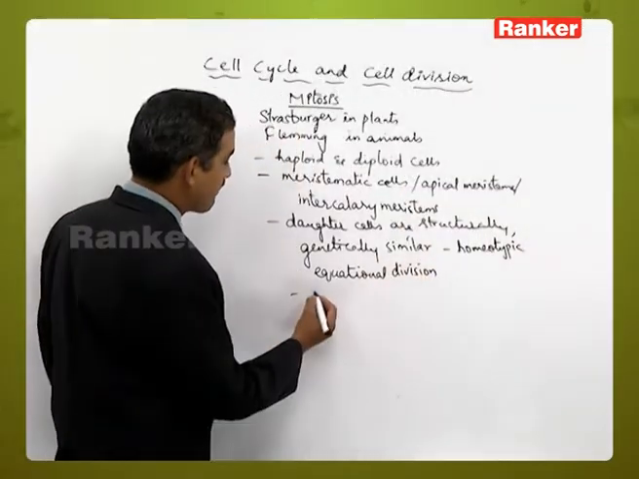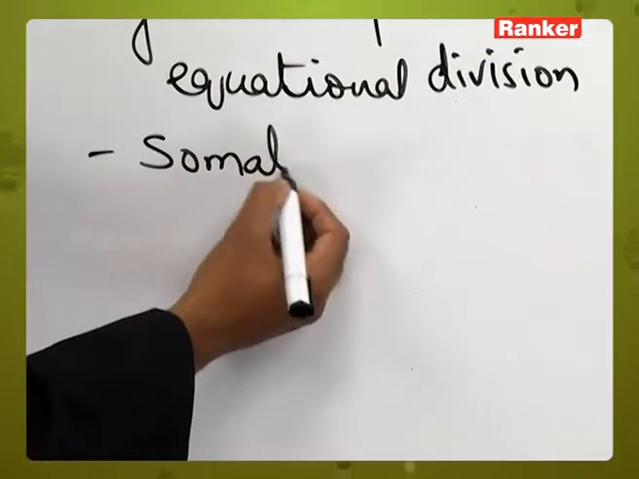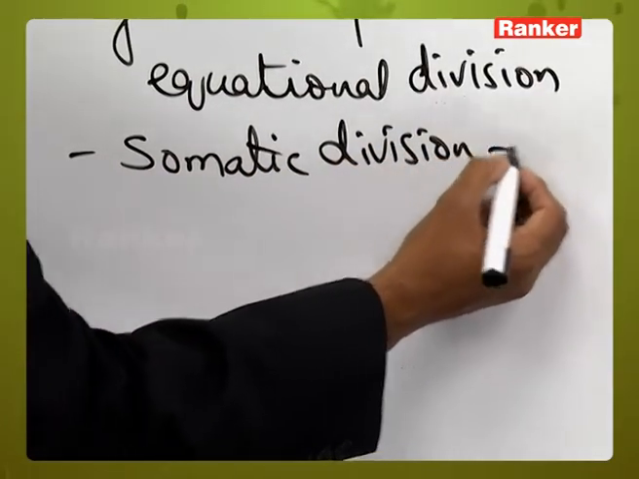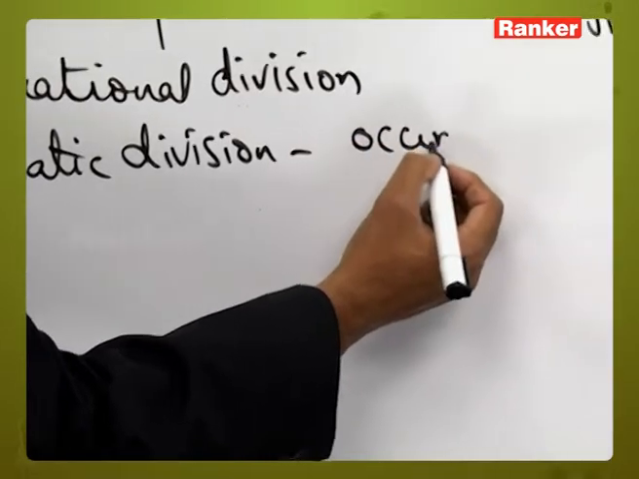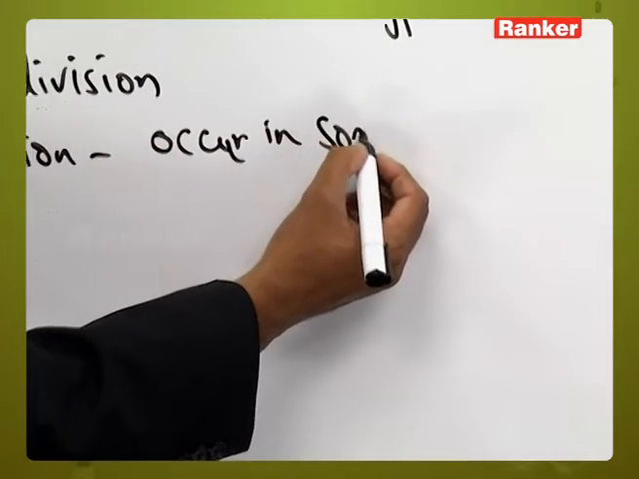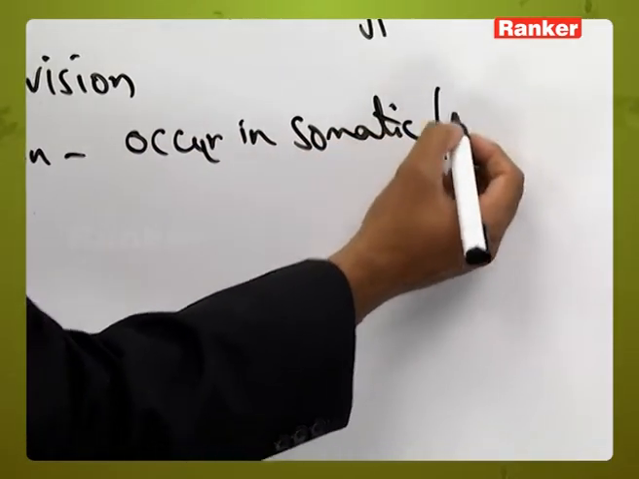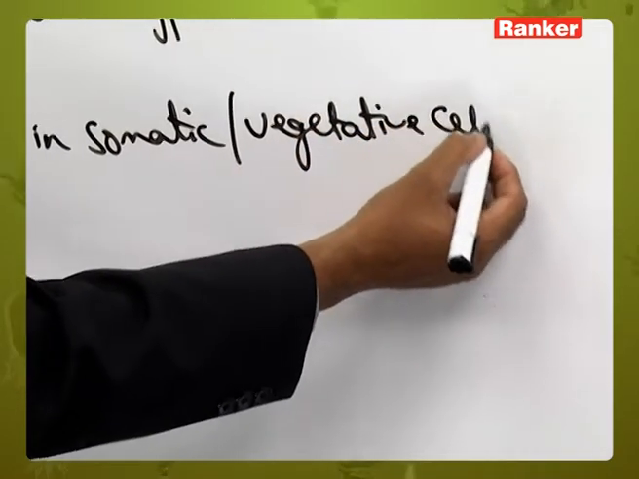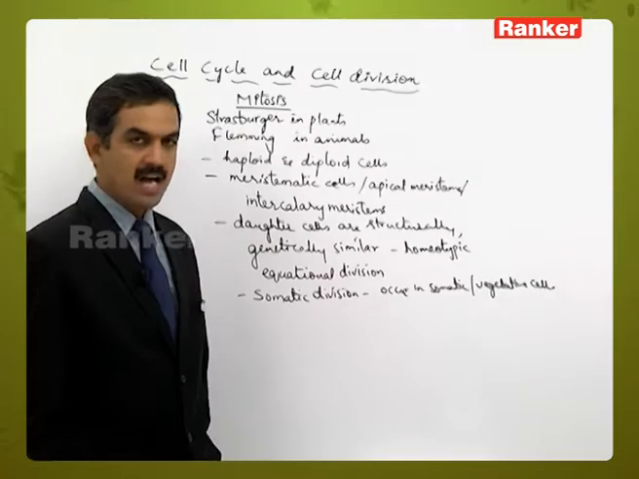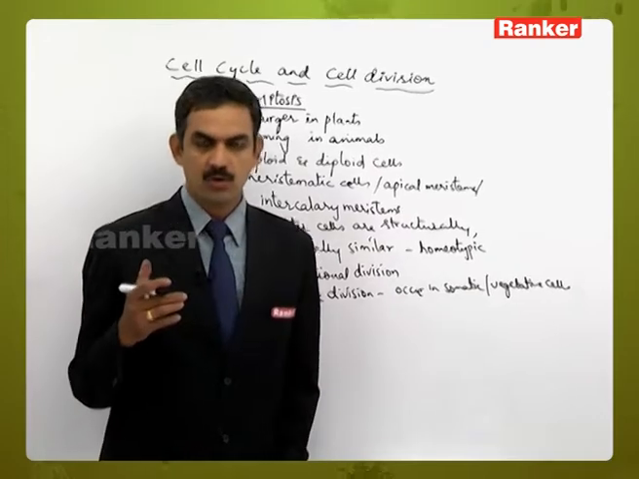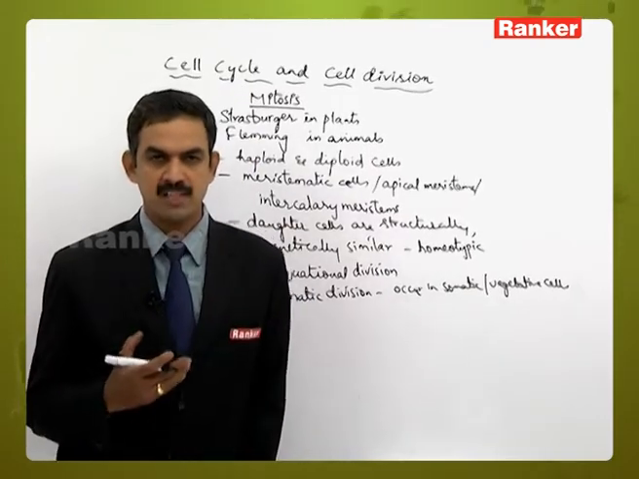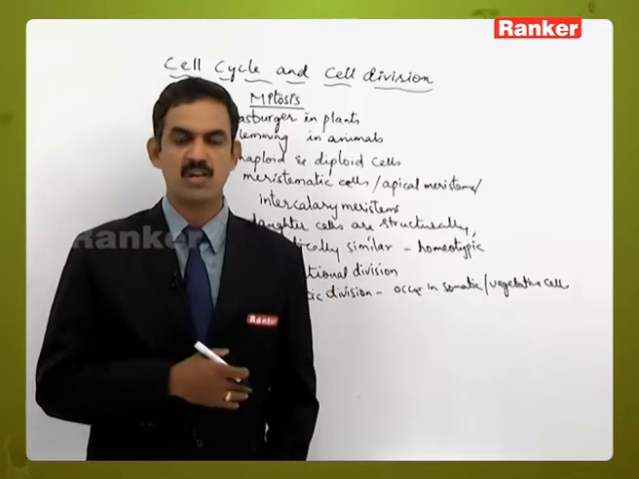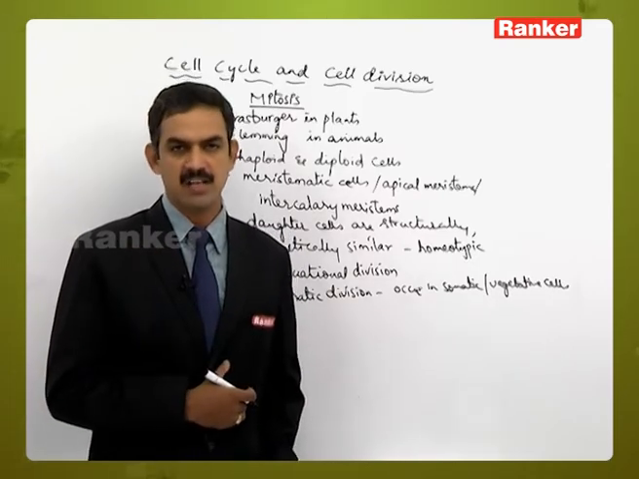This is otherwise called somatic division also. Why is it called somatic division? This type of division occurs in the somatic or vegetative cells of an organism. And whatever chromosomes are present in the parent cell, the same ploidy and the same number of chromosomes are retained in the daughter generation also.